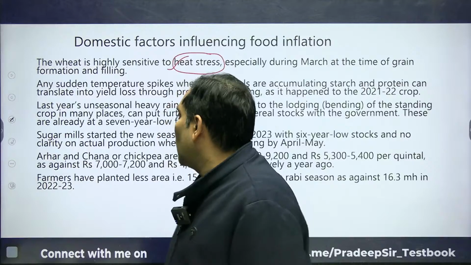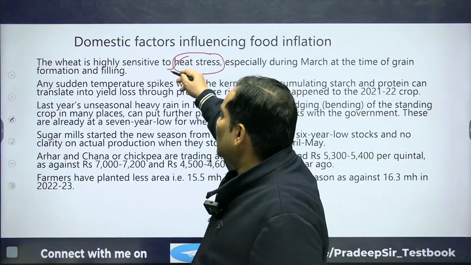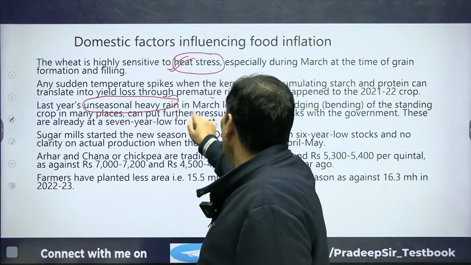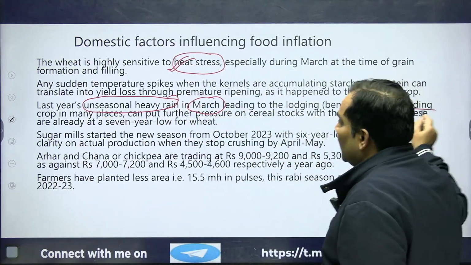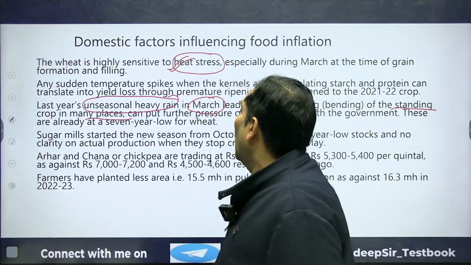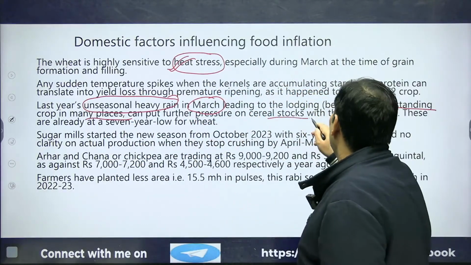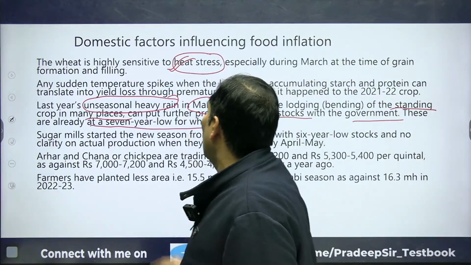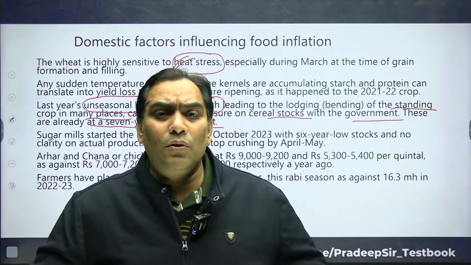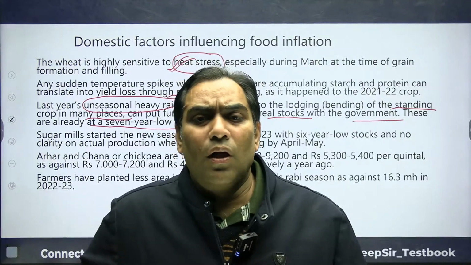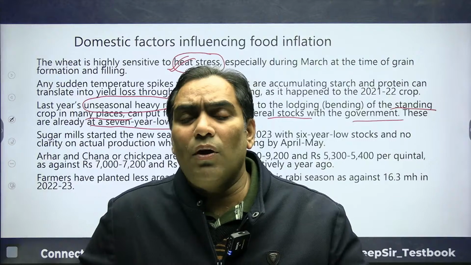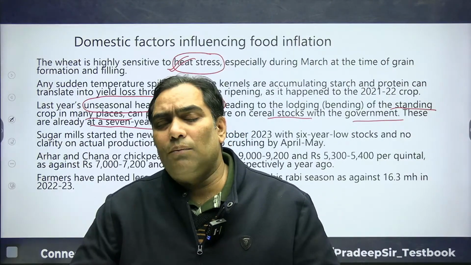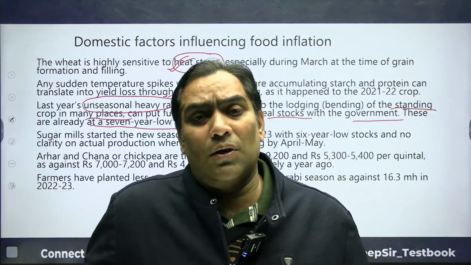So as I said, the heat stress is very clear. Last year unseasonal heavy rain in March, leading to the loss of standing crops in many places, can put further pressure on the cereals stock with the government. This has already been at a 7-year low for wheat. Because of the unseasonal rainfall, in 2022 there was the lowest production in the last 7 years.